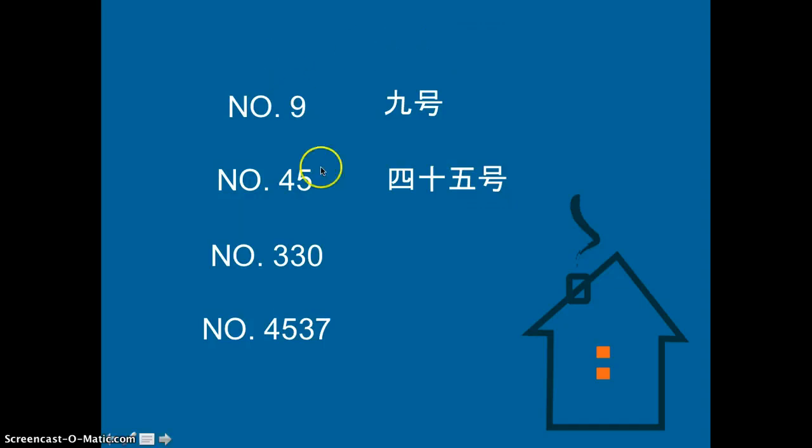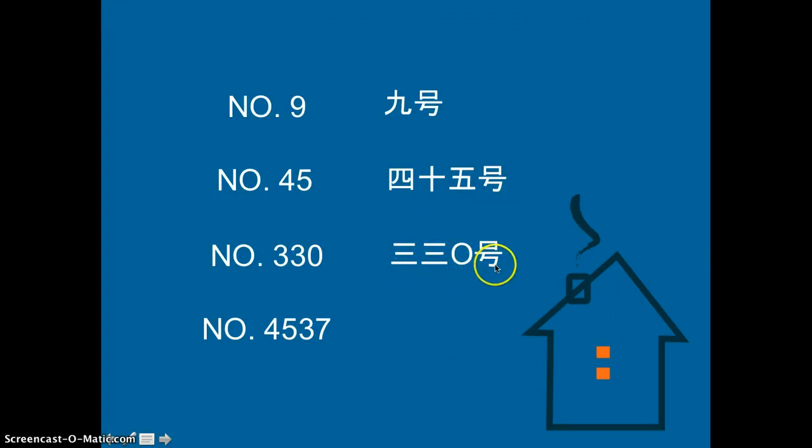Do you still remember how to do the numbers from 11 to 99? So 45 is like 4 times 10 plus 5, right? So don't forget there is a 10 between 4 and 5. So 45号. Now here comes a complicated one. It has 3 numbers in it. So for this kind of number, you just say the individual ones. So 33, still remember how to do 0? Draw a round circle. So 330号, just do each number individually.